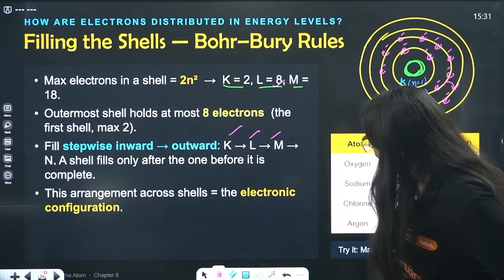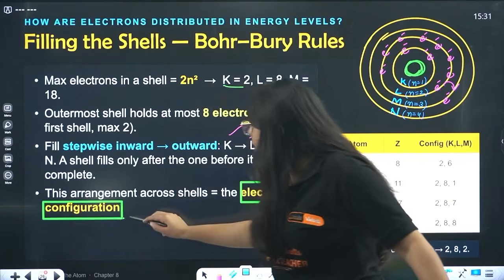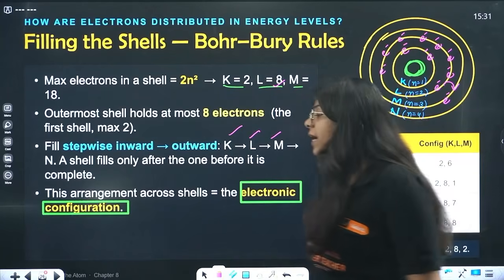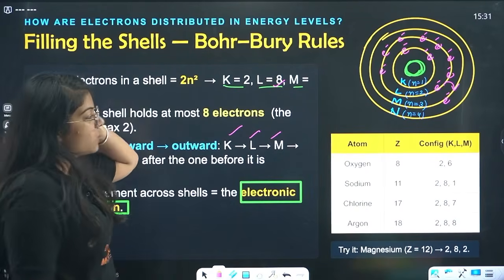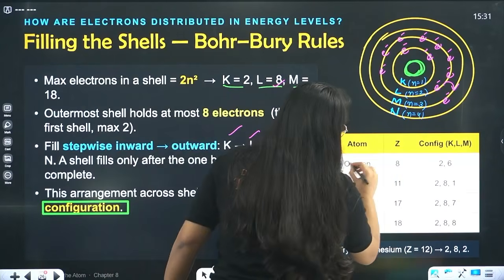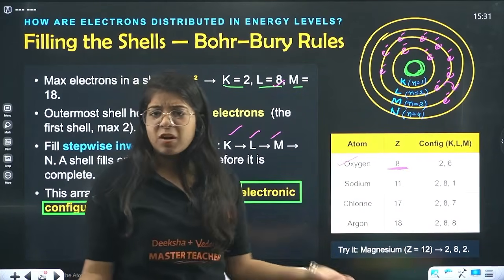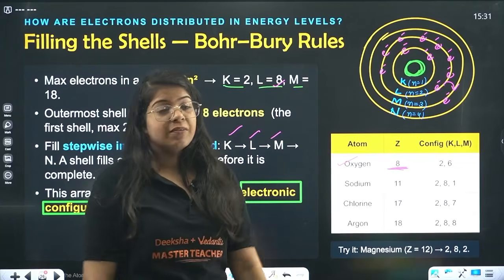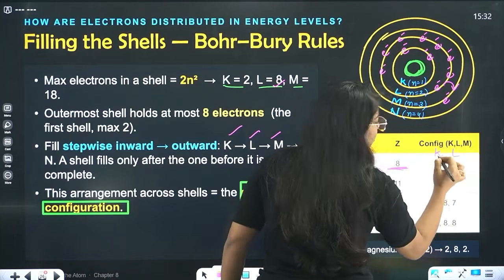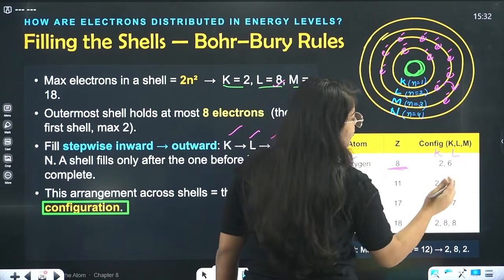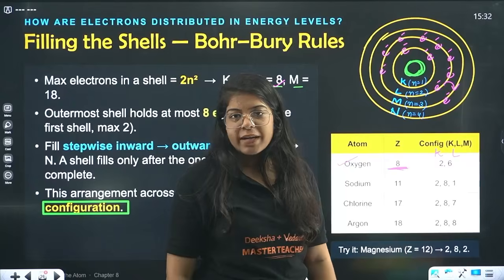Okay. And this arrangement, beta, is called electronic configuration. See, oxygen has 8 total electrons. This is the atomic number 8. Atomic number is the number of protons, or the number of electrons. So we fill the K shell with only 2 electrons. Then in the L shell, all the remaining ones, we have 6 electrons. 6 plus 2 is 8. Right?